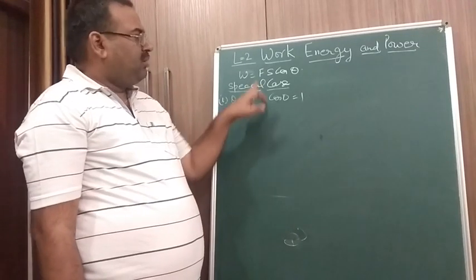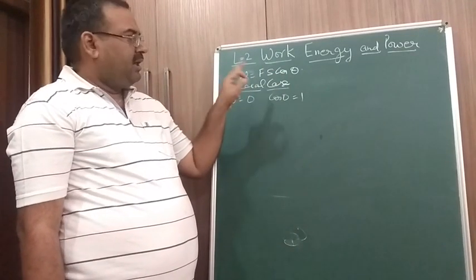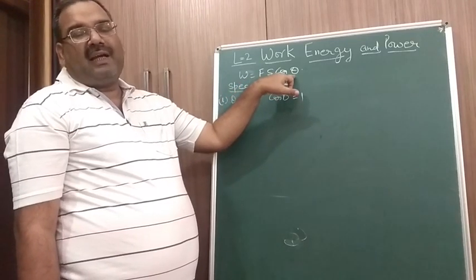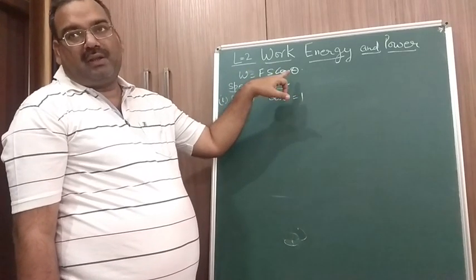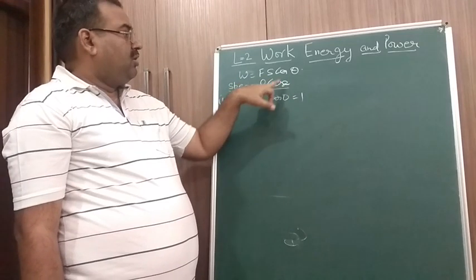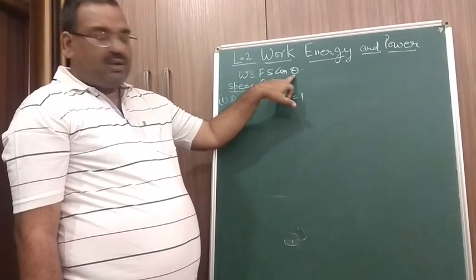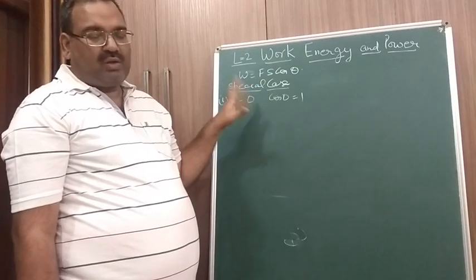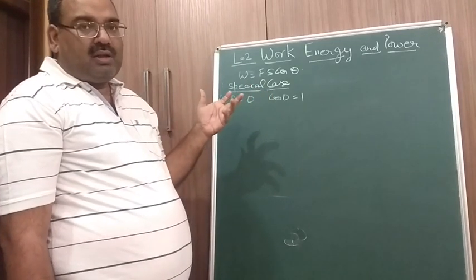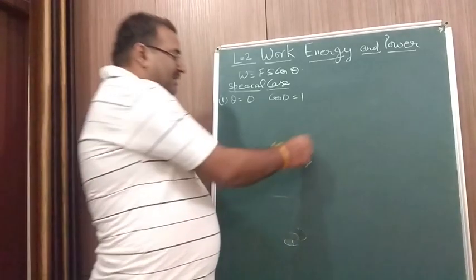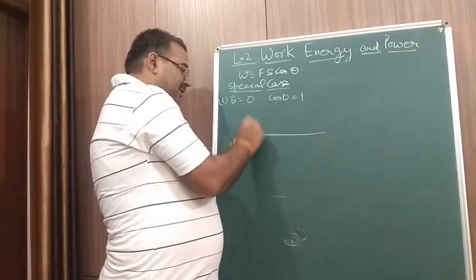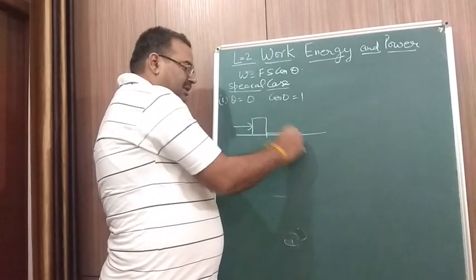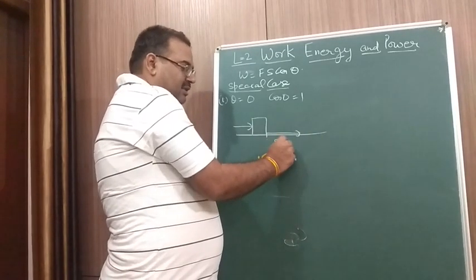So work done equal to Fs cos theta. It depends upon force, it depends upon displacement, and it also depends upon the angle between the force and the displacement. Since it depends upon theta, we can have some special cases. Theta equal to 0. What does it mean? That the force and the displacement are in the same direction. We have an object here, the force is in this direction and the displacement is also in this direction. So the angle theta here is equal to 0.